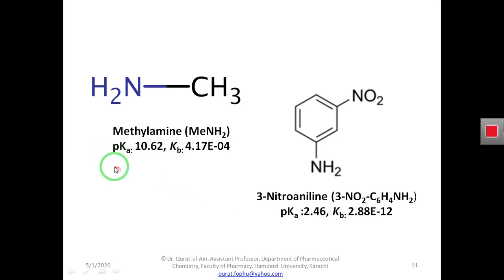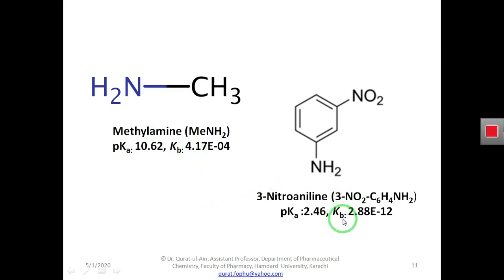pK is the negative log of Ka, and Ka is the acid dissociation constant that shows how strong the acid is. However, Kb is the base dissociation constant, and that tells us how strong the base is. So if the Kb is higher, then the base will be stronger.